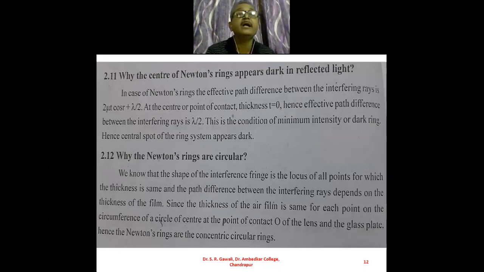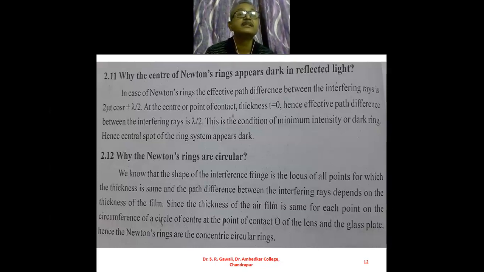In the case of Newton's rings, the effective path difference between the interfering rays is given by 2 mu t cos r plus lambda by 2.